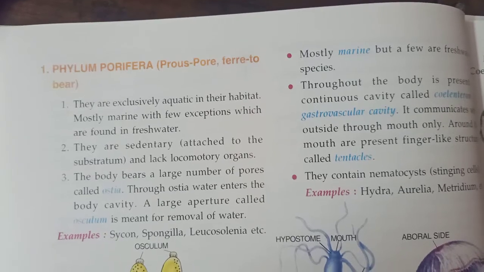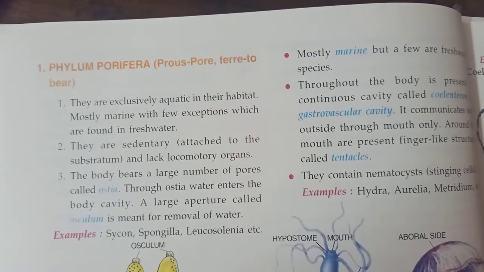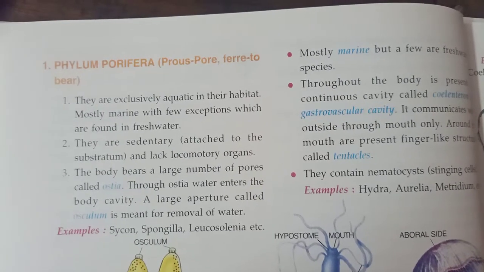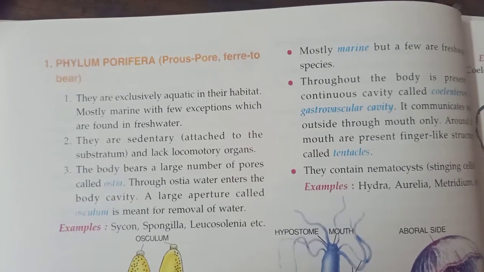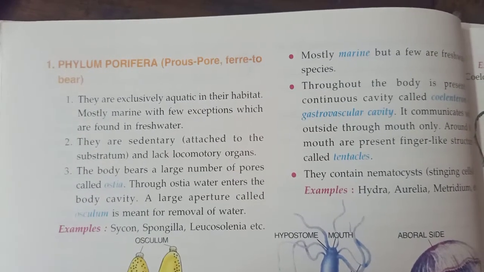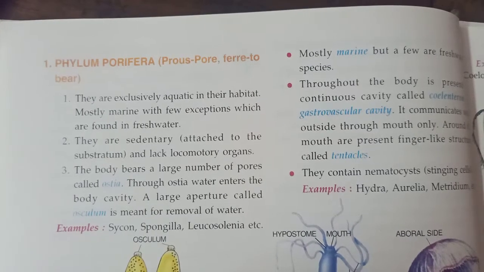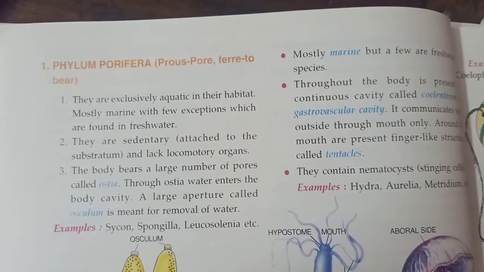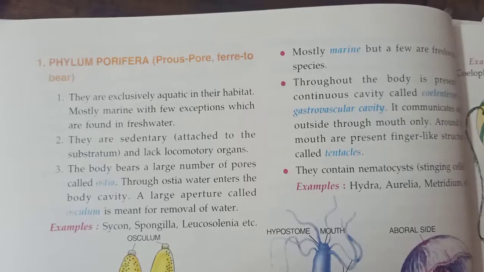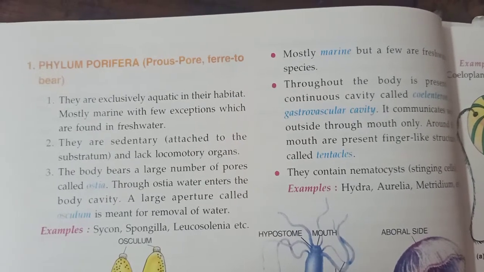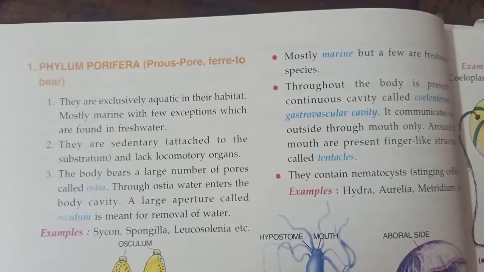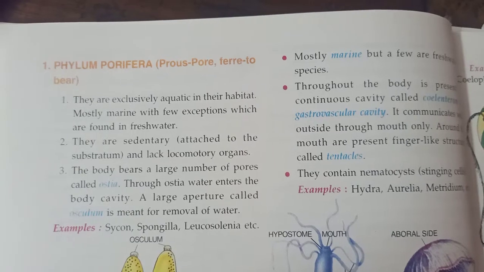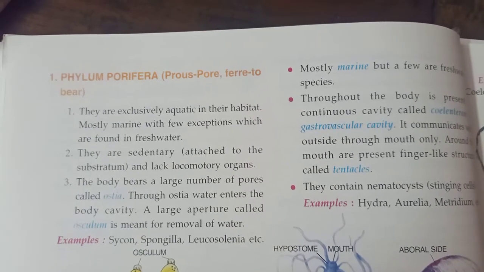Now Porifera means that they are porous in their body, they are having pores, and fer means to bear something. First, they are exclusively aquatic in their habitat, mostly marine with few exceptions which are found in freshwater. Means these poriferas are mostly found in marine water except a few which are found in freshwater ponds.